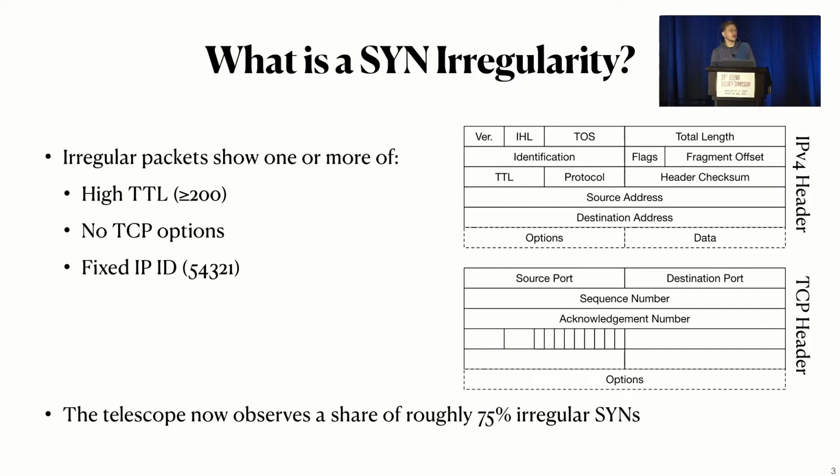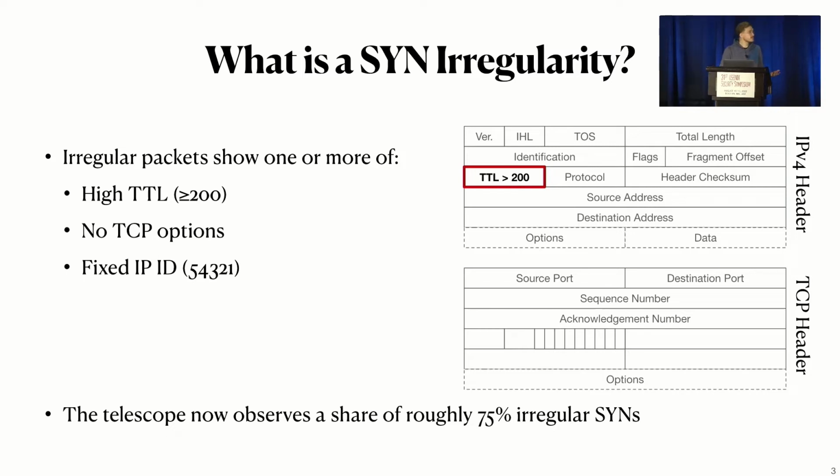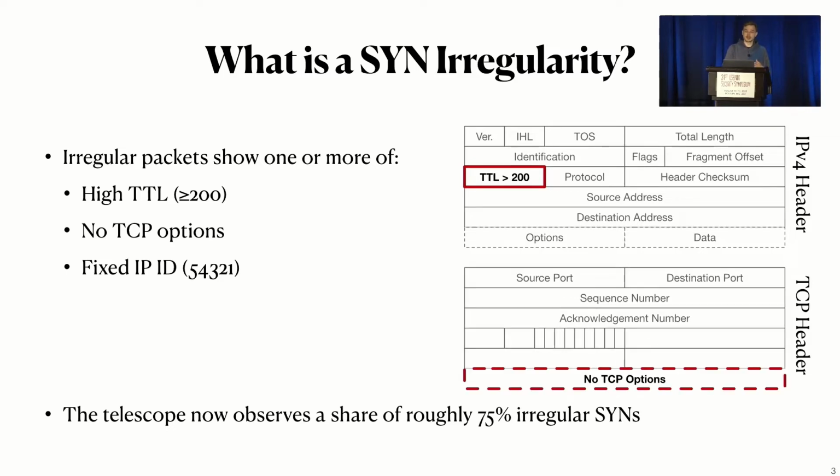But what exactly is a SYN irregularity? There are three characteristics here, and they don't have to appear all together. They can also come separately. The first one is the high TTL that we already saw on the first graph. A TTL over 200 is irregular because common operating systems usually use much lower values. Next is packets that don't carry any TCP options. This is similarly unlikely because operating systems usually use options such as MSS, window size, timestamp, or SACK. And lastly, there are packets that have a fixed IP ID of 54321, which some of you might recognize.